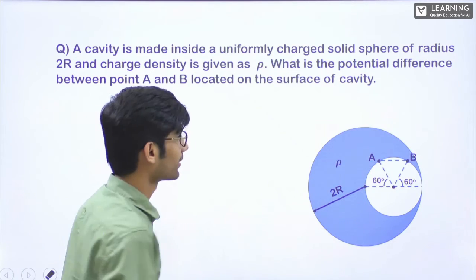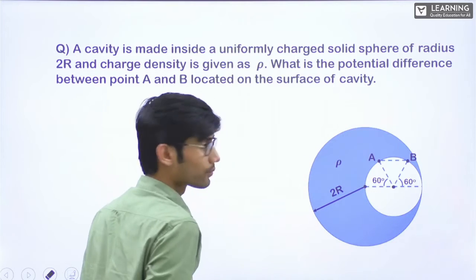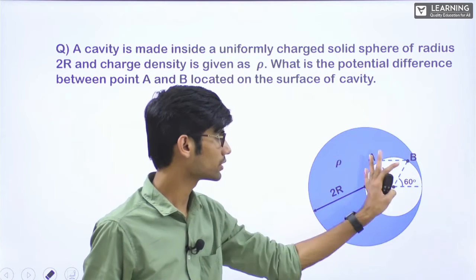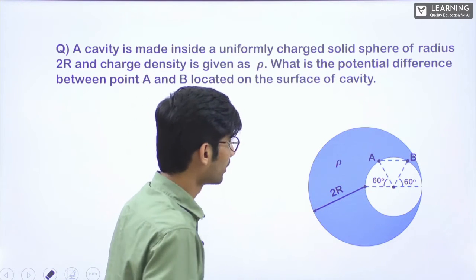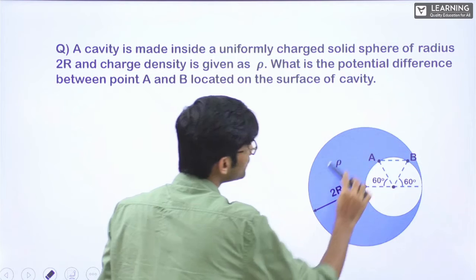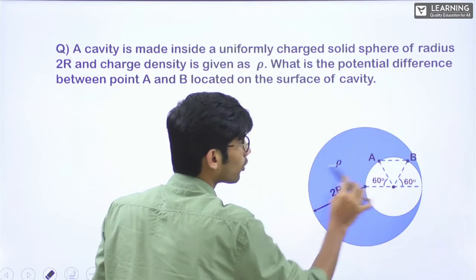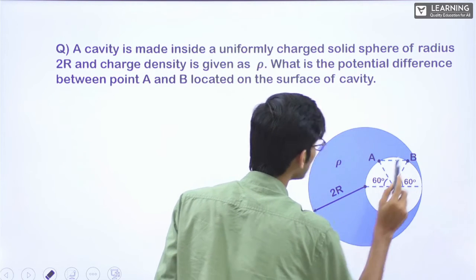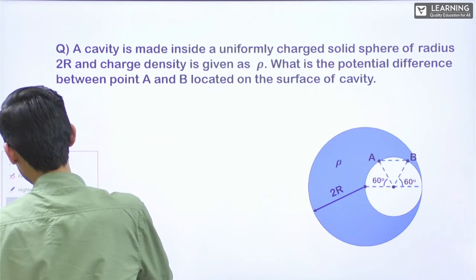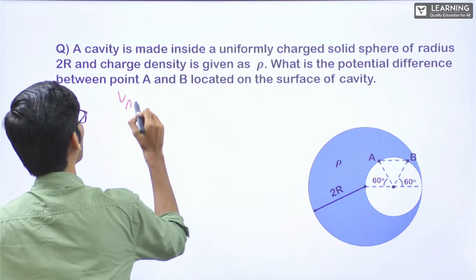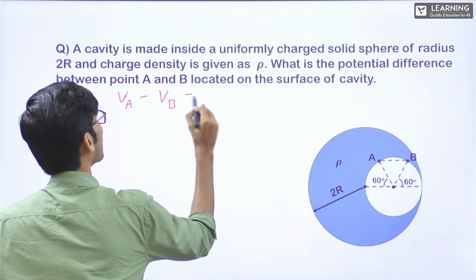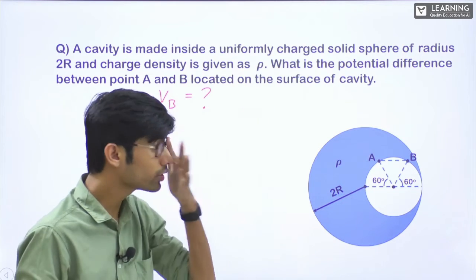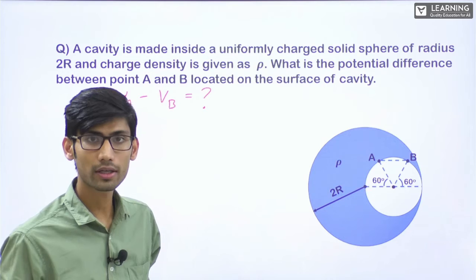This is the question. This is a solid non-conducting sphere. This is a cavity, a free space here. Okay? No material here. Now they are telling the charge is distributed in this as rho. We have to find the potential difference VA minus VB. What we have to find basically is VA minus VB. For that we need to find VA, we need to find VB. How do we do that? It is a solid non-conducting sphere.